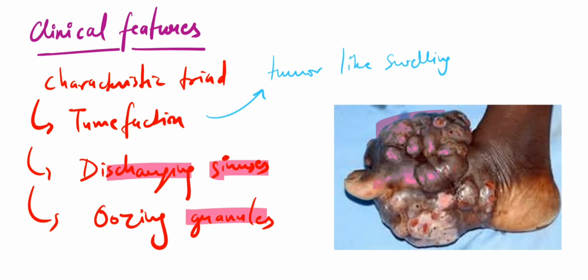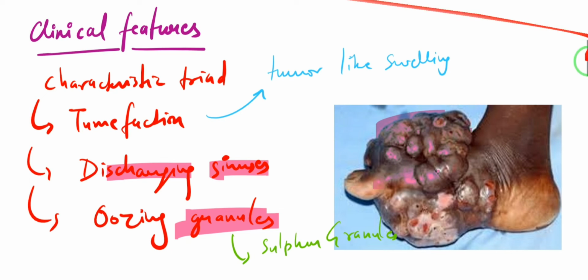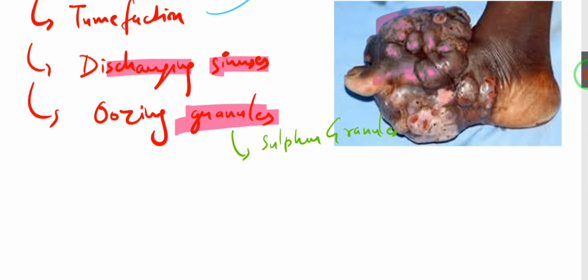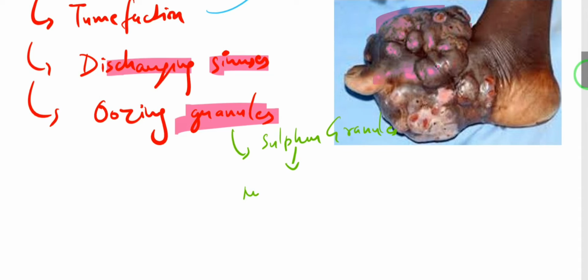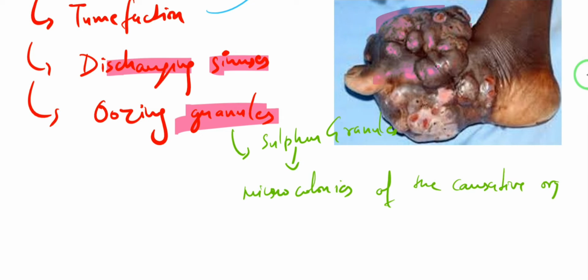These granules which are oozing out are also known as sulfur granules, which by the way do not contain sulfur. They actually contain microcolonies of the causative organism. If it is a fungus, they will have microcolonies of fungus, or if it is a bacteria, then they will have microcolonies of bacteria.